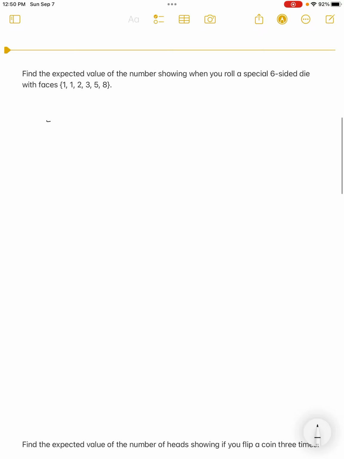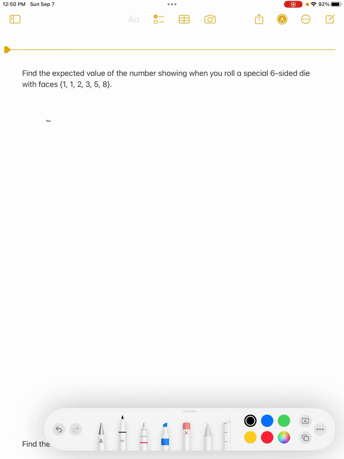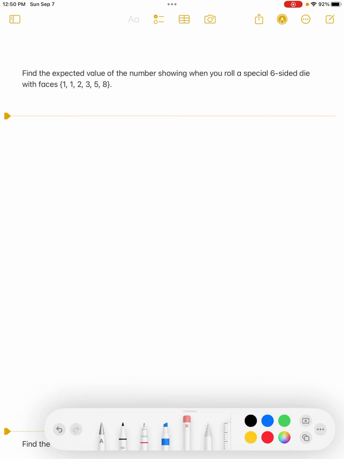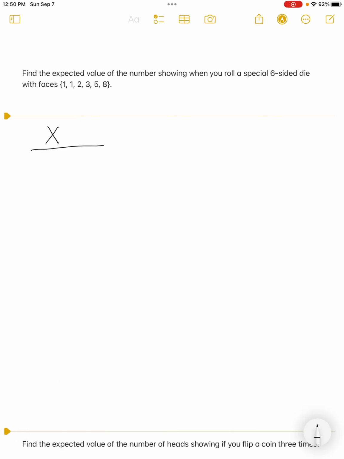So here's an example that's in the book. Find the expected value of a number showing when you roll a special 6-sided die with faces 1, 1, 2, 3, 5, 8. So not your standard die. What will happen here? Okay, so as we go to do this, we know what to do. The process says list all the outcomes.